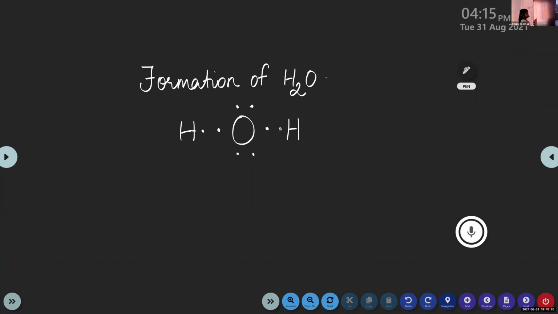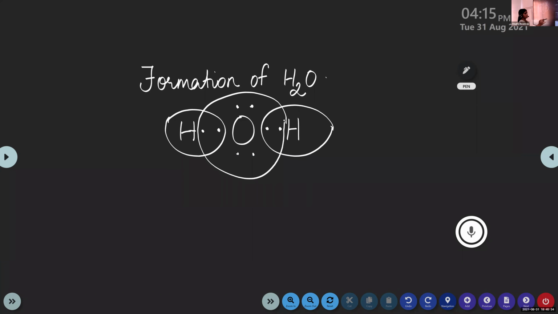So what about sharing here? Hydrogen requires 1 more electron to complete its outer shell, right? And this hydrogen also requires 1 more electron. In the case of oxygen, now it will receive 8 electrons in the outermost shell. So here it is 8 electrons, here 2 electrons, and here 2 electrons. This is the formation of H2O molecule by covalent bonding.